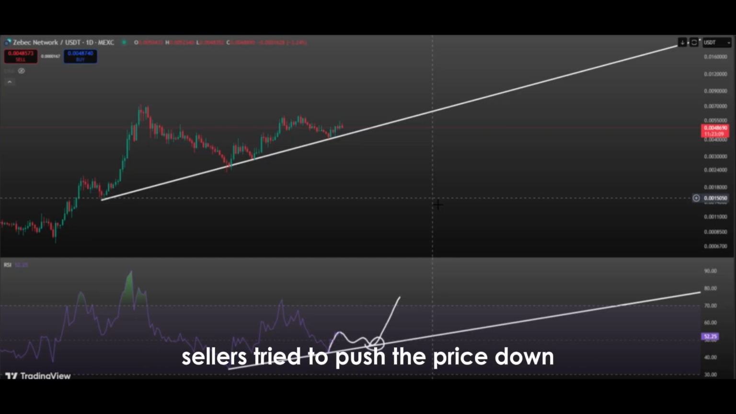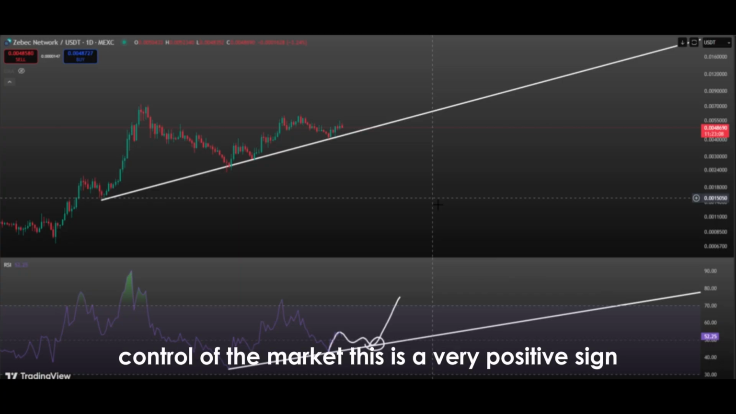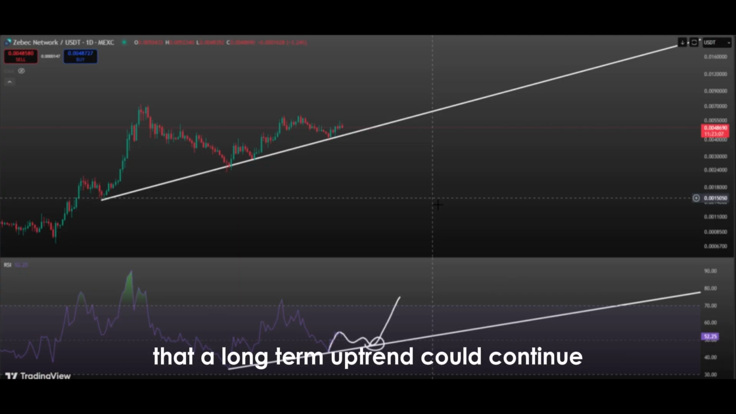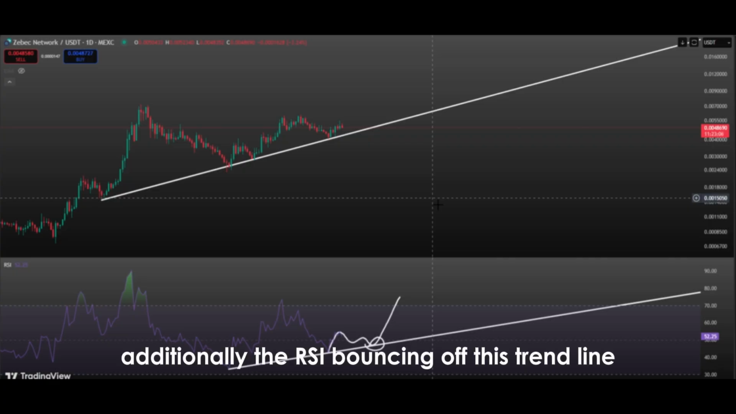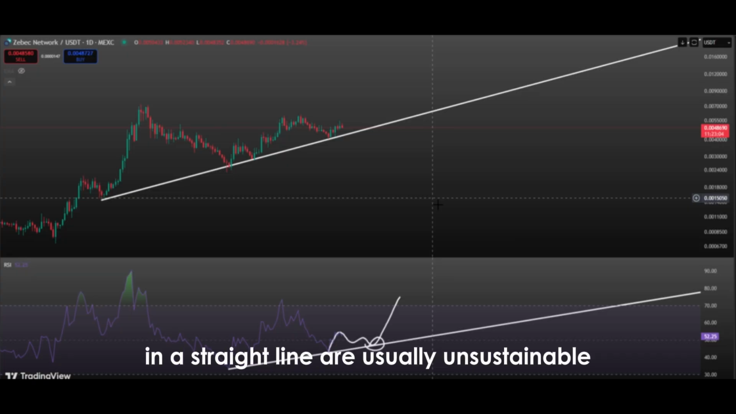In other words, the market may have taken a short break. Sellers tried to push the price down, but buyers acted more strongly and regained control of the market. This is a very positive sign that a long-term uptrend could continue. Additionally, the RSI bouncing off this trend line allows price action to continue rising in a healthier and more balanced way, because prices that go up vertically in a straight line are usually unsustainable.